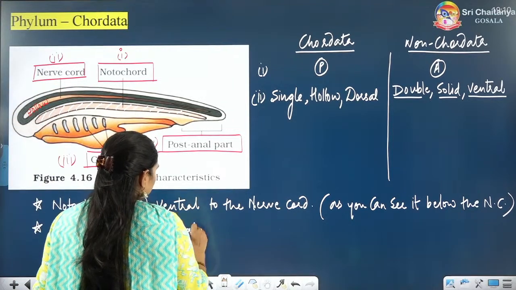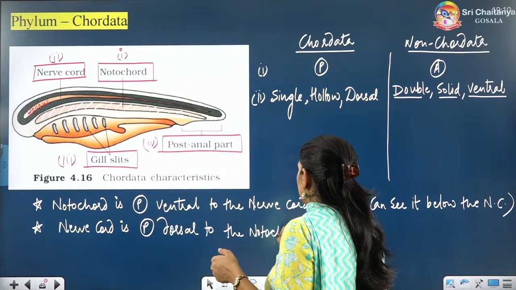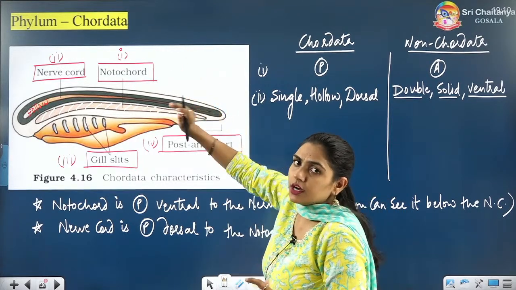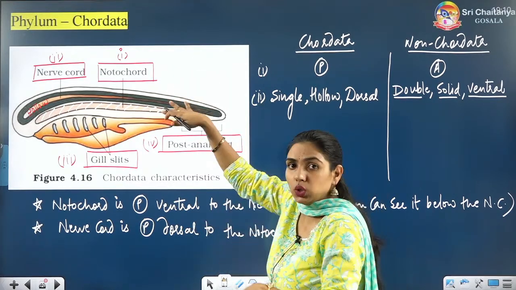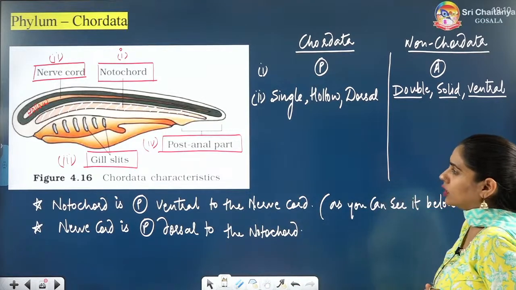Nerve cord is dorsal to the notochord, because you can see here that it is present above the notochord. Nerve cord is present above the notochord. Notochord is present below the nerve cord. Are you understanding this point? So I hope this point is very, very clear to everyone.